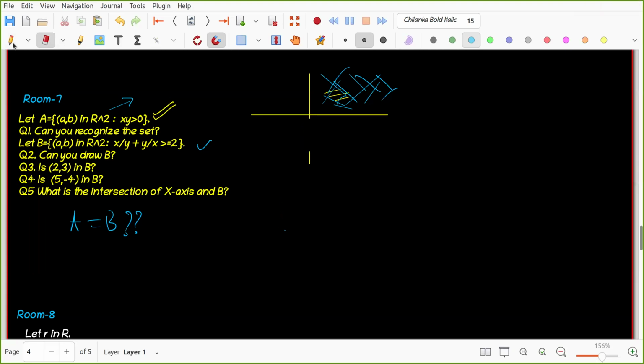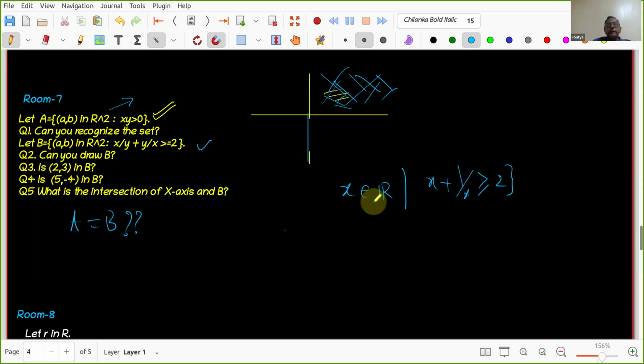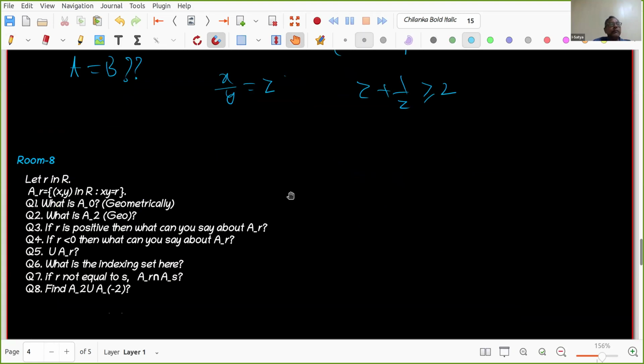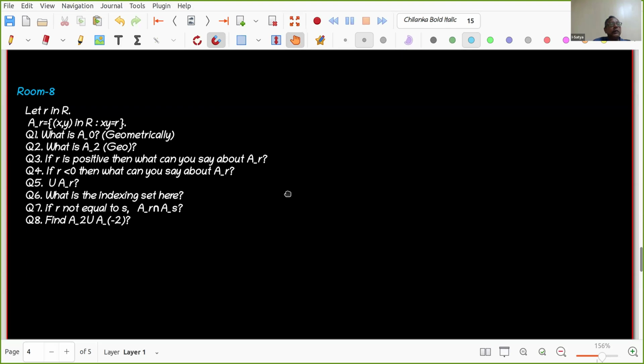So this is actually easy if you are doing properly. Yesterday I gave one question. Do you remember? x belongs to R such that x plus 1 by x is greater than or equal to 2. You remember? Yes, sir. So this is also the same: if I take x by y is equal to z, then z plus 1 by z is greater than or equal to 2. So connect those two also. I'm going to question number 8.